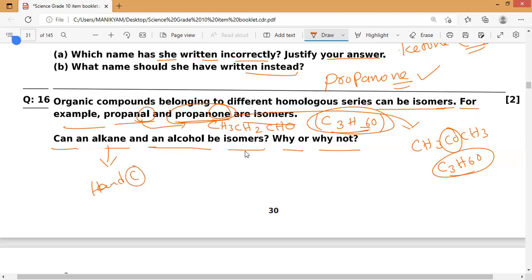But alcohols, along with hydrogen and carbon, also have oxygen. So they will never be isomers. They cannot be isomers because alkanes have only carbon and hydrogen, but oxygen is also present in alcohols. So it is not possible at all. That is what you have to remember.